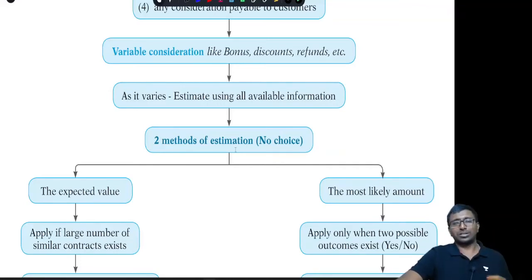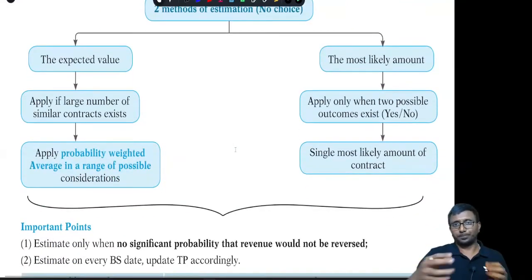That is, there are two methods. One is the expected value method, and the next one is the most likely outcome method. Expected value means you have to consider all the probabilities. The weighted average of probability will be considered as your transaction price. For the most likely outcome, if the situation is yes or no, will he take the discount or will not take the discount? Sir, most probably he will take it. Then that's all, consider it.